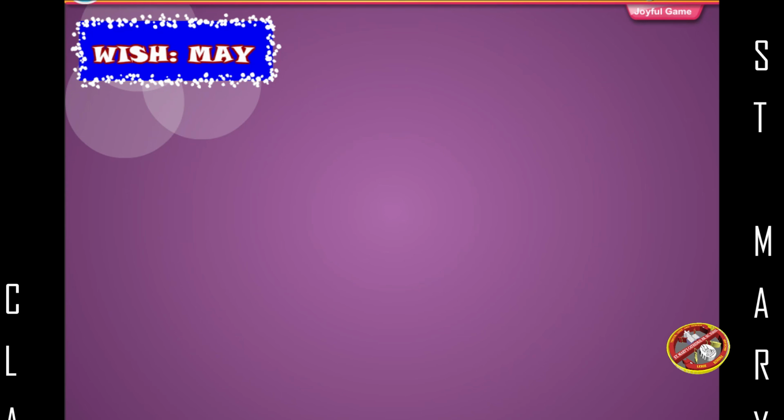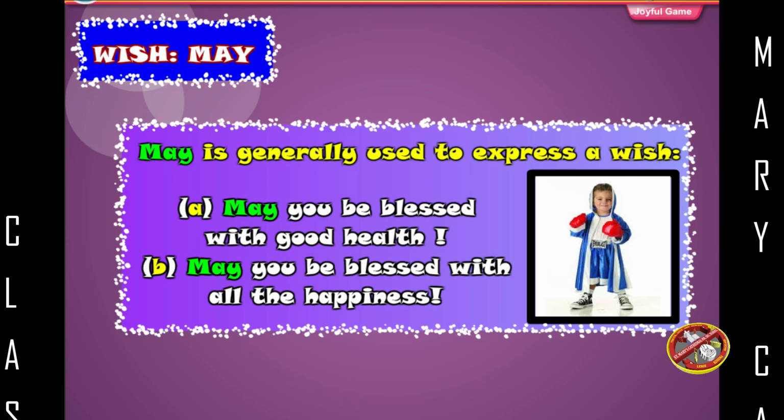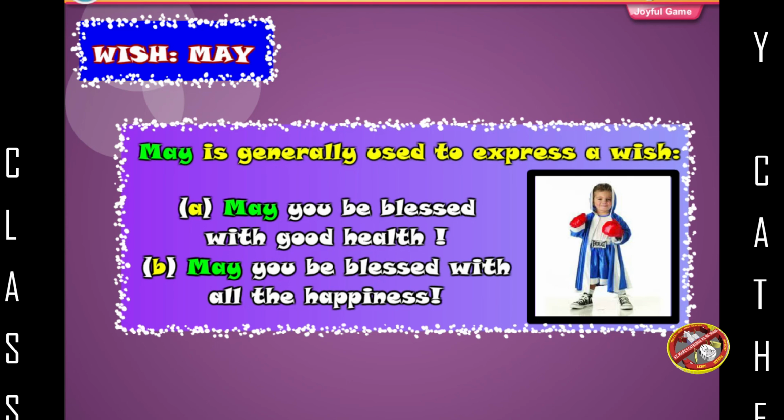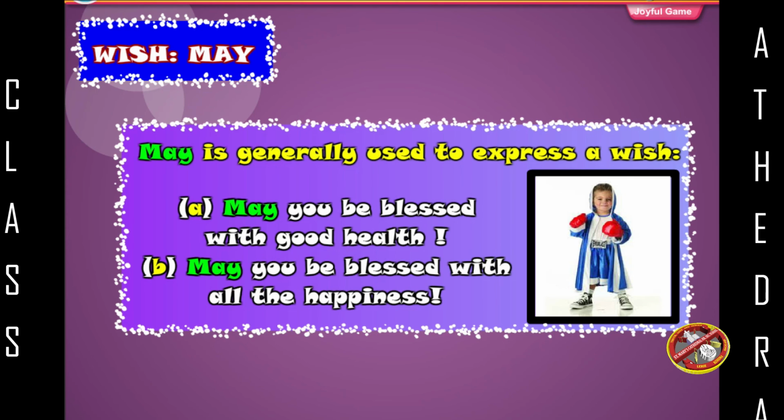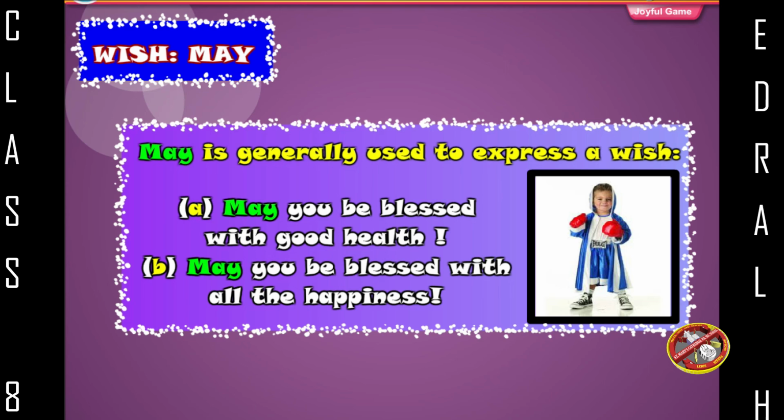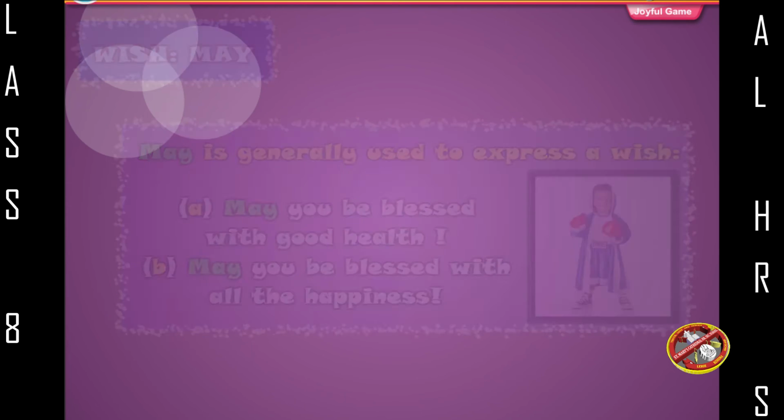Wish, may. May is generally used to express a wish. May you be blessed with good health. May you be blessed with all the happiness.